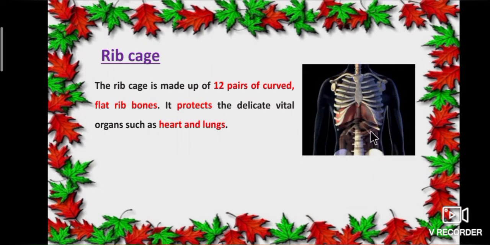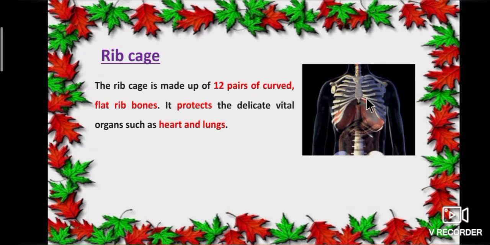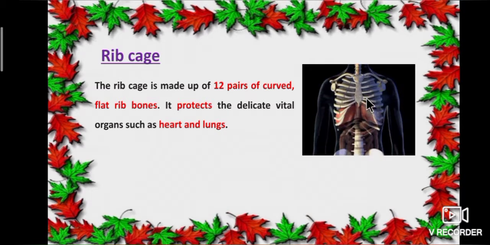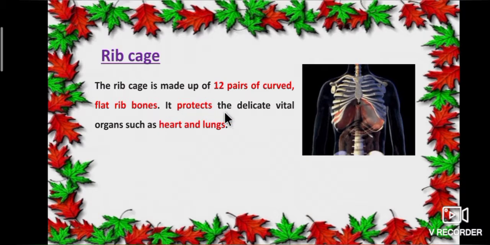See the picture, students. This is rib cage. There are 12 pairs of curved, flat rib bones. Once again I repeat. The rib cage is made up of 12 pairs of curved, flat rib bones. It protects the delicate vital organs such as heart and lungs.